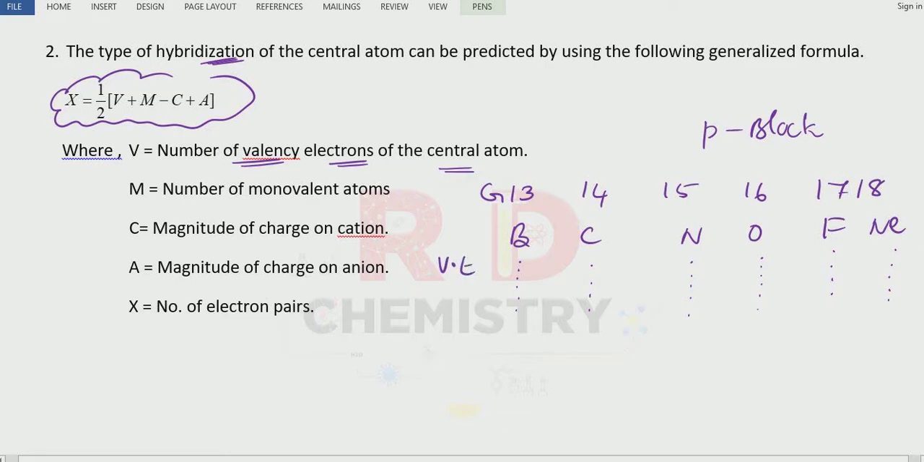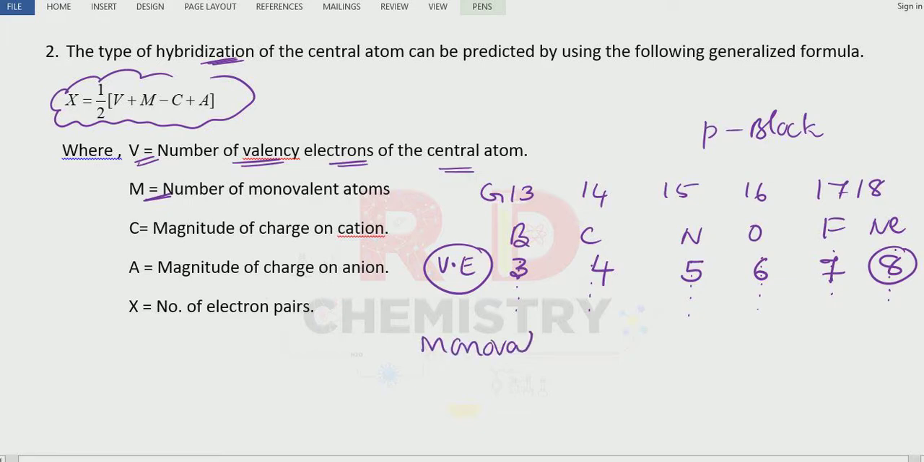Remember, valence electrons in the case of the boron family is 3, carbon 4, nitrogen 5, oxygen 6, halogens 7 and noble gases 8 electrons, the octet is complete. That is the V, valence electron. Then M stands for the number of monovalent atoms. Now what are the monovalent atoms? Hydrogen is monovalent. It can form a single bond. Chlorine, bromine, iodine, the halogens, are the monovalent atoms.